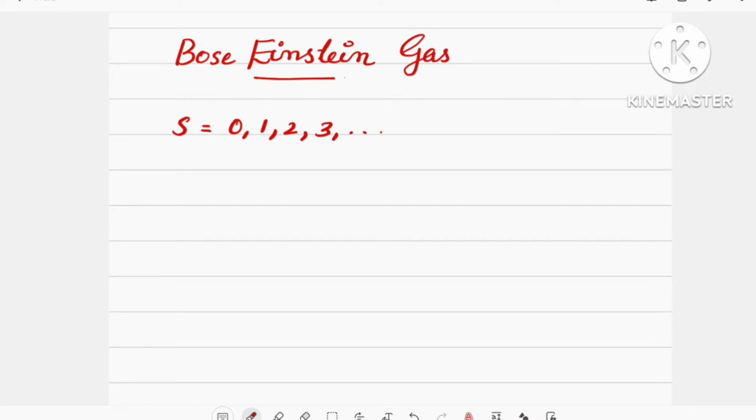If we consider an ideal Bose gas, this means that the particles are non-interacting. That is, there is no mutual interaction between the particles, so the potential energy of interaction is 0 and hence the energy is entirely kinetic. That means it is translational in character and hence we can represent its energy as epsilon is equal to p square by 2m.